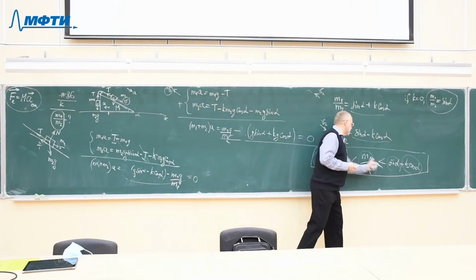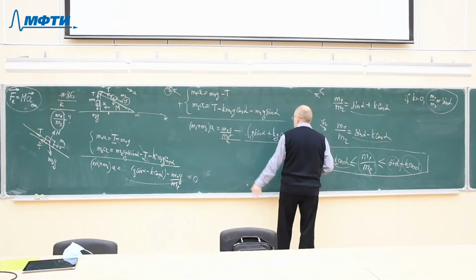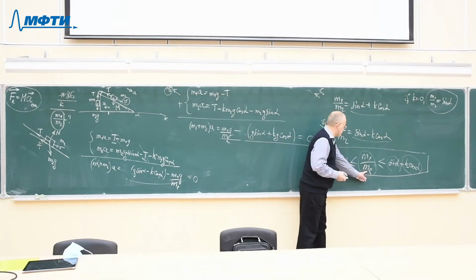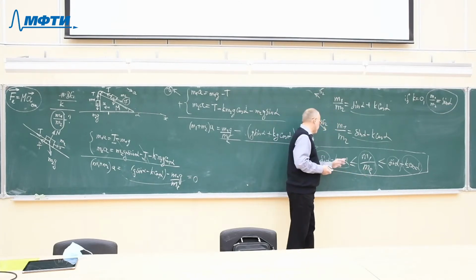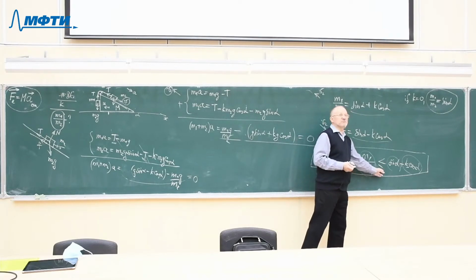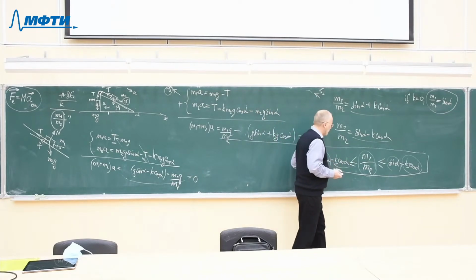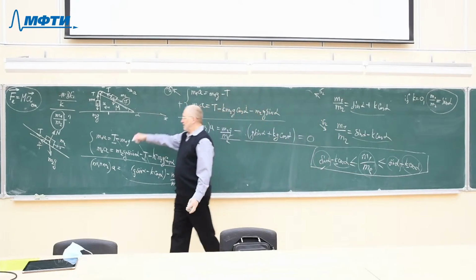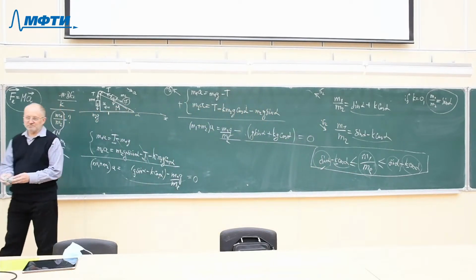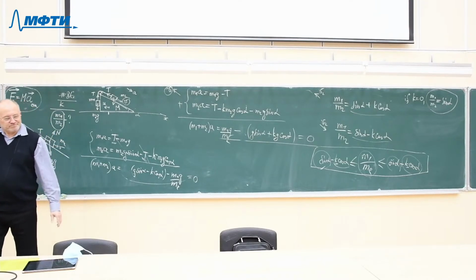If you violate this inequality, you must take either a very heavy block M1, and then the bodies will go to the left, or you must take a very heavy block M2, and then the bodies will go to the right. You have to violate either one inequality or another inequality, and then the bodies will move. If you don't violate inequalities, if you obey this condition for masses, then the whole system will remain at rest. That's it. That's the solution of this problem.